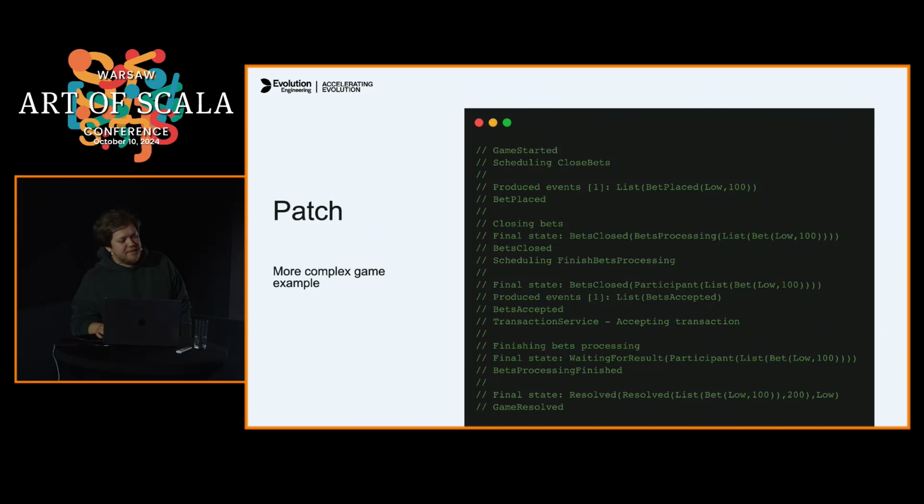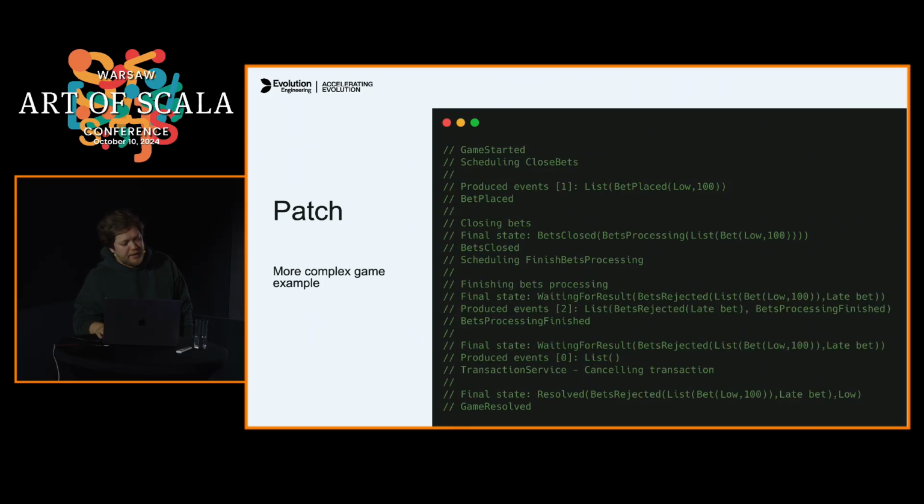And in a happy path scenario, we've got our bets accepted before we finished bets processing, and everything is good. While if we were waiting for too long for these wallet operations, we got a rejection before bets processing is finished. So this logic is part of finishing bets processing. And as a result, our bet already was rejected, so we are canceling the transaction. This is an example with a ref, with a simple state which is stored in memory.